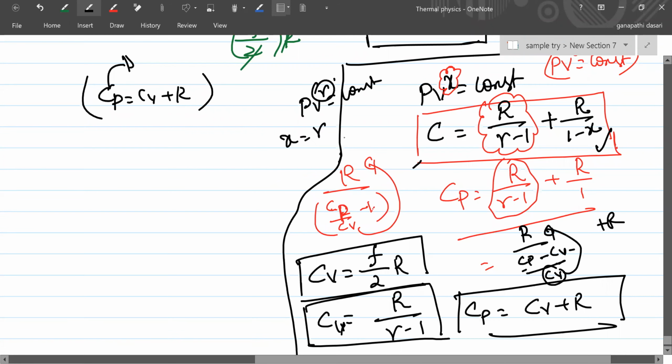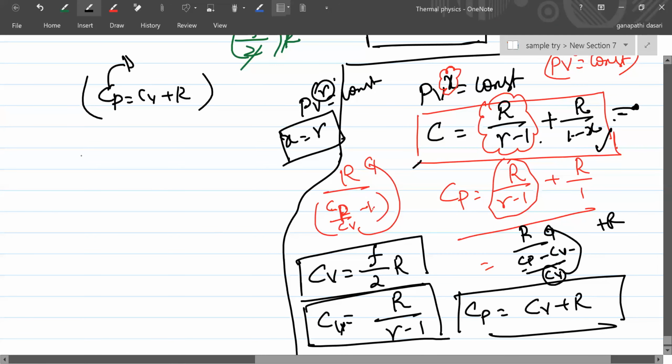So if you substitute X as gamma, you tell me R by gamma minus 1 plus R by 1 minus gamma, right? That is nothing but R by gamma minus 1 minus R by gamma minus 1, right? If we cancel both of them, what will be the answer? 0, right?